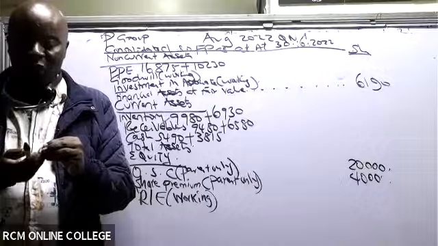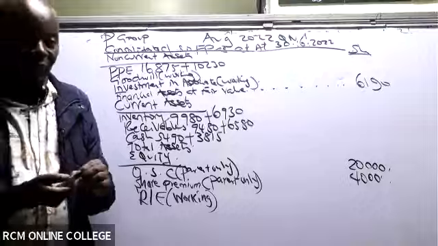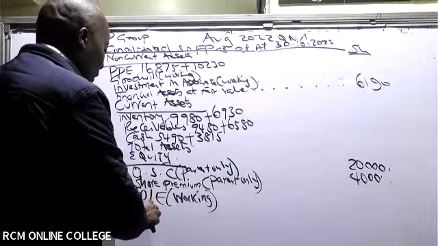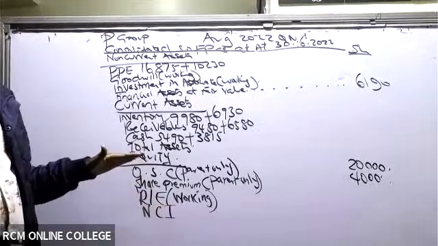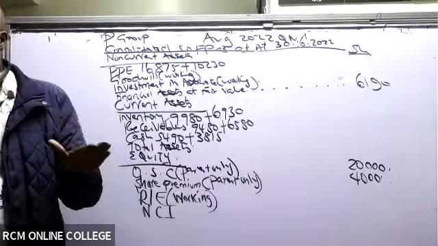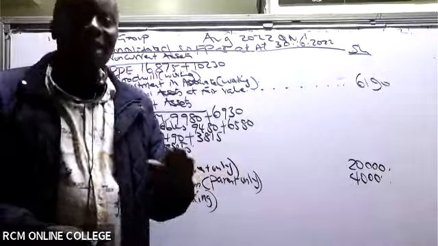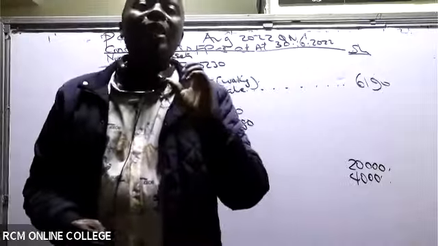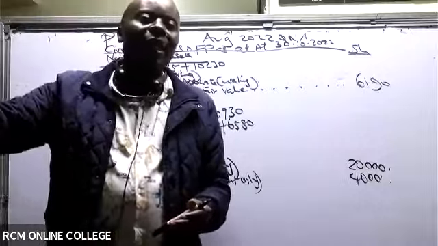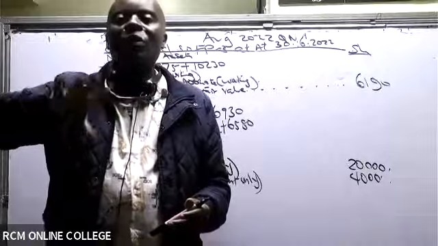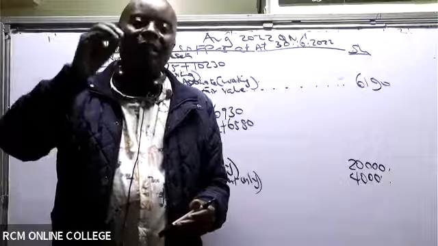Is there any other thing you'd want us to bring here? Yeah, we have NCI. In this case, non-controlling interest. Please write this in full. Non-controlling interest is a form of equity, because these guys will not come to ask for their money. They have invested with us. It's a permanent source of capital. Should they be tired with our company, they can only sell the shares at the secondary market. They can't come back for their money. So we put it under equity owners. You know, there are two owners here: the parent and non-controlling interest.